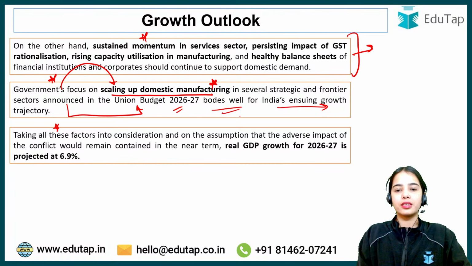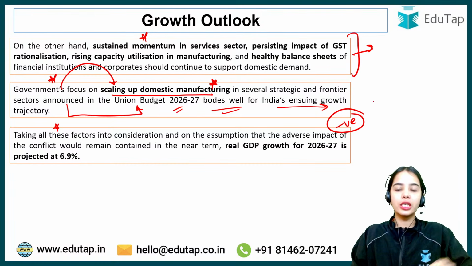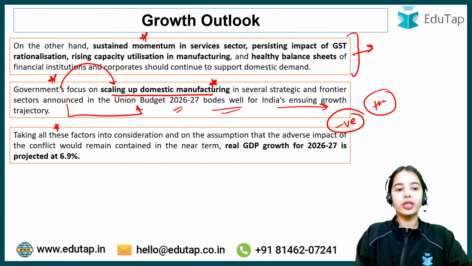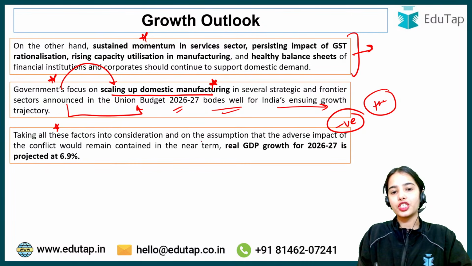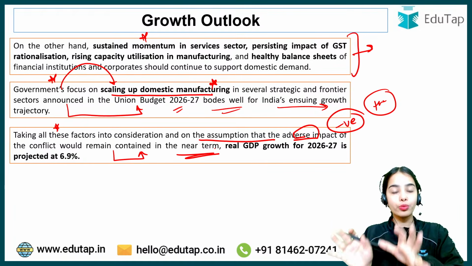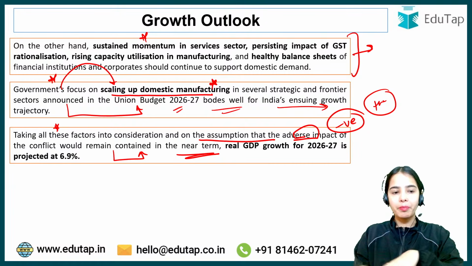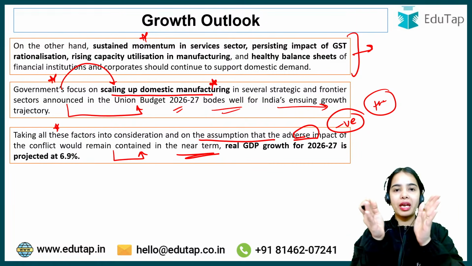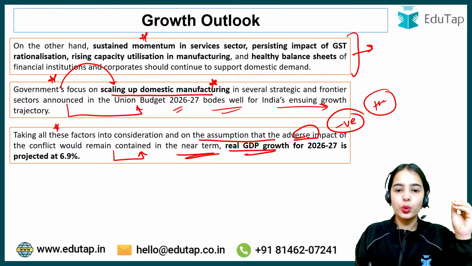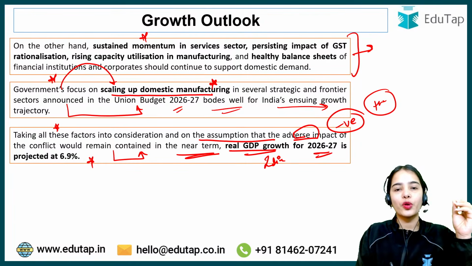Taking all these factors into consideration, the negative factors from the external front, the positive factors from the internal front, and on the assumption that the adverse impacts of the conflict would remain contained in the near term, that if the adverse impact of the conflict remains only for the short term, then the real GDP growth of India for 2026-27 is projected at 6.9%.